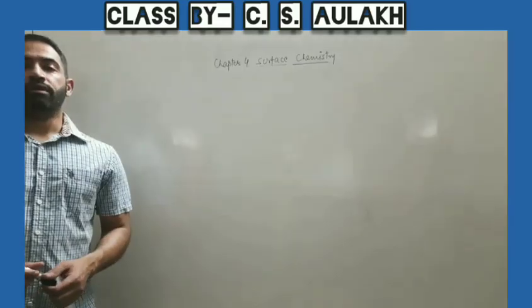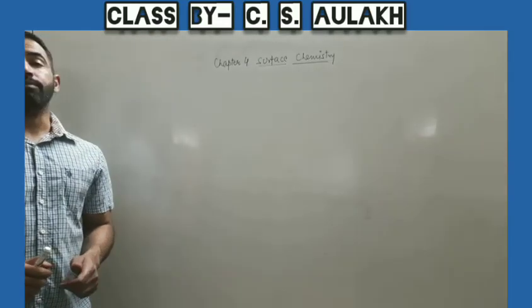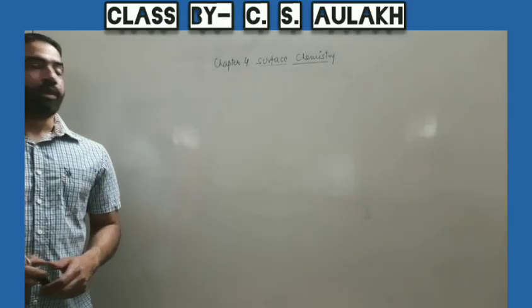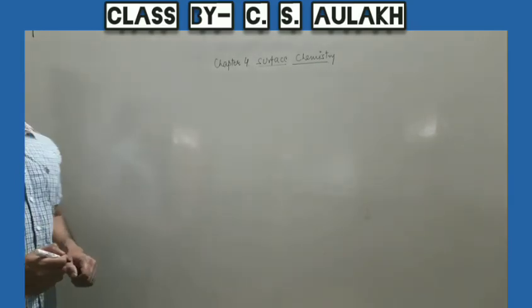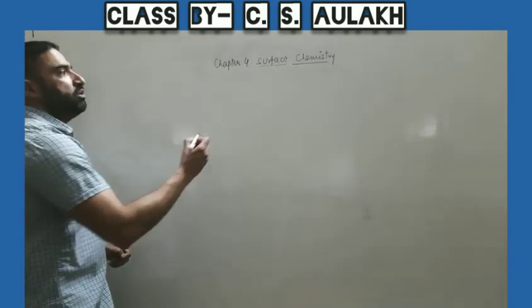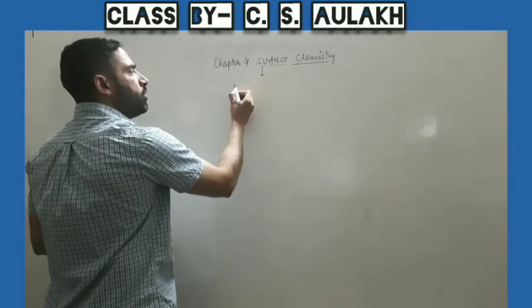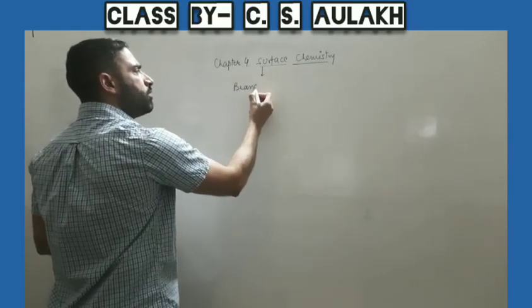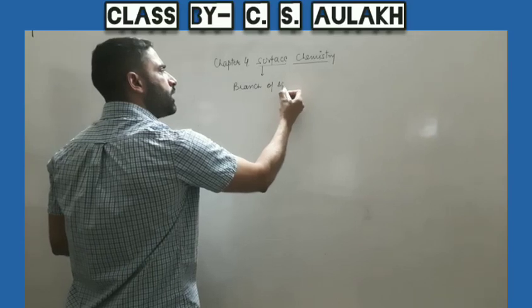Today we will start with the fourth chapter of your syllabus, surface chemistry. So first we will start with the term: what is the meaning of surface chemistry here? Surface chemistry is the branch of science